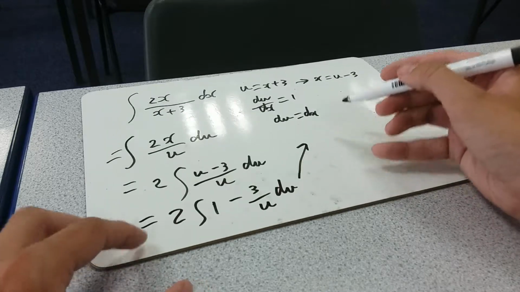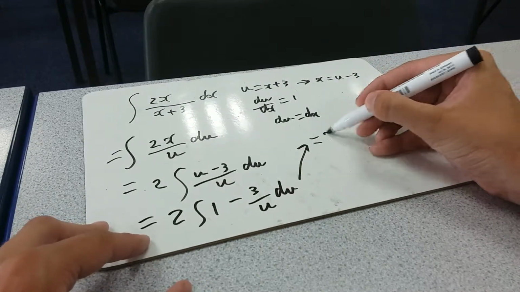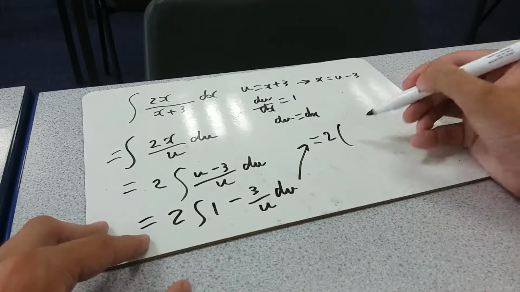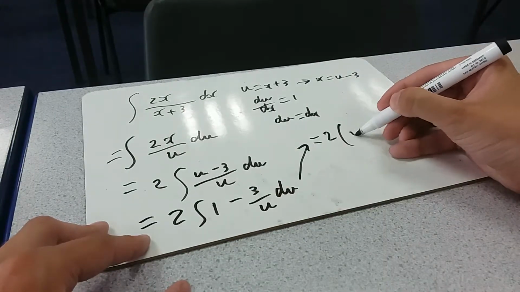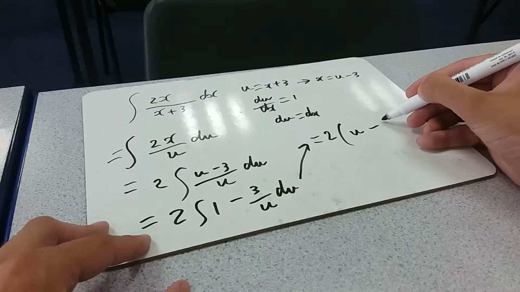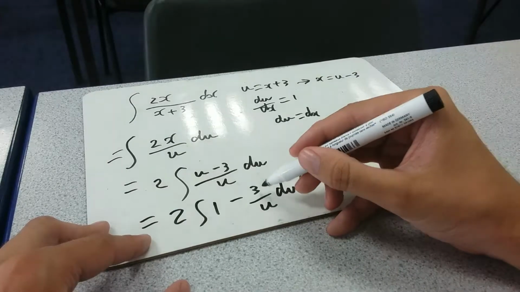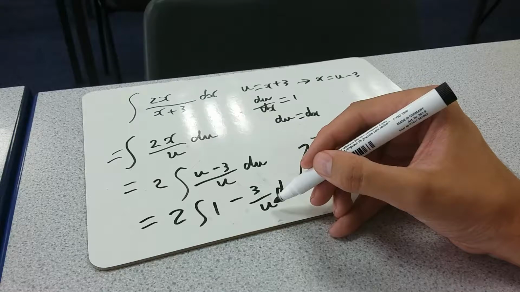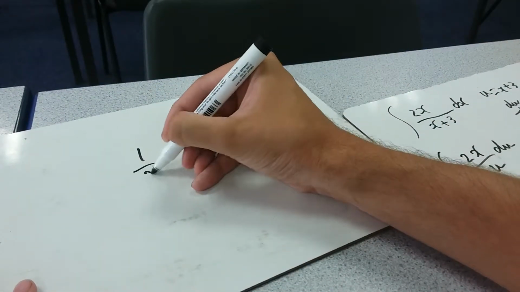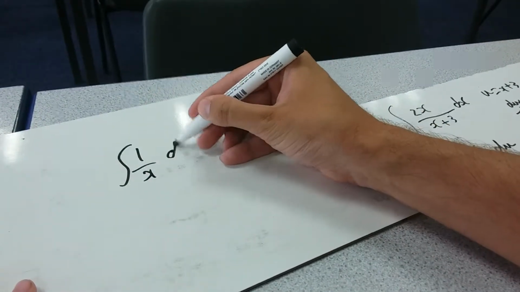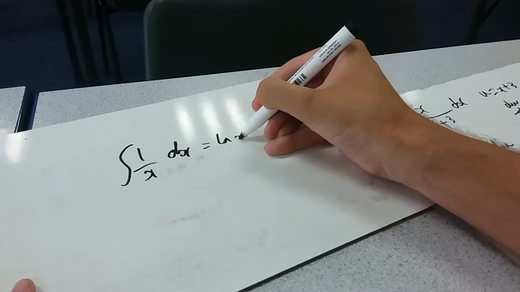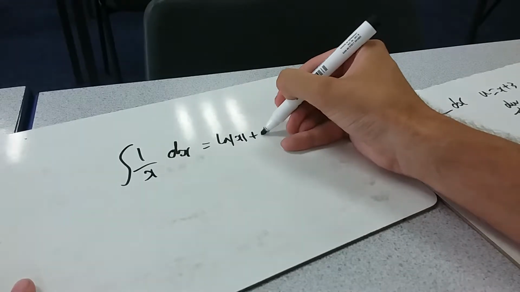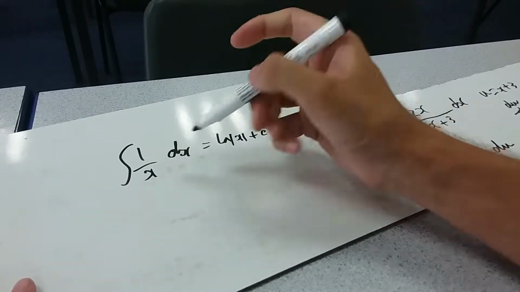Okay, well we can do that integration. Let's do it up here. That is equal to 2 times, let's put up a bracket, 1 integrates to u, minus 3, 1 over u, well if you think back to our other functions, that integrates to log u, because 1 over x, just as an aside, the integral of it is log x. If we want, we'll have those modulus signs in, don't worry about them yet.